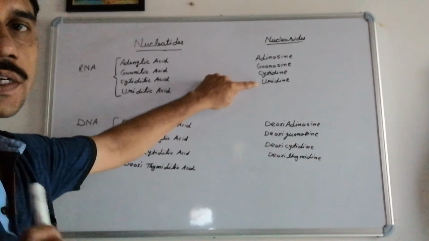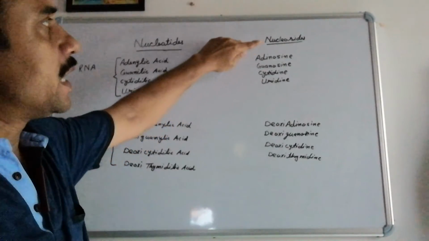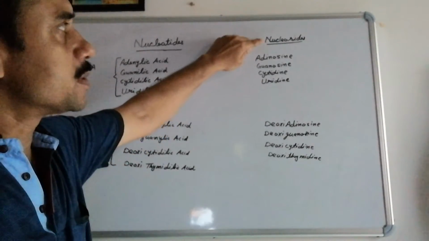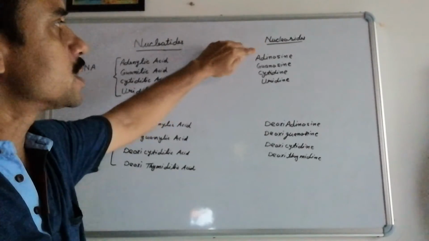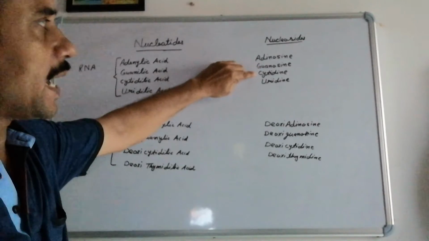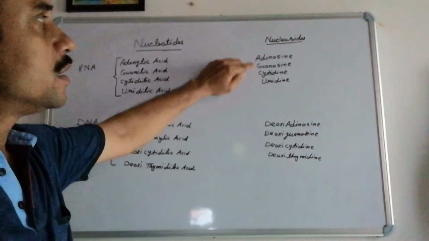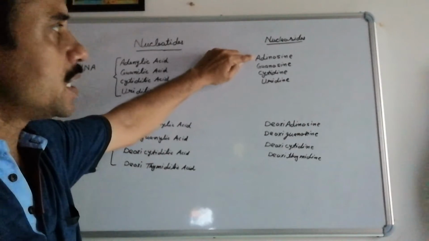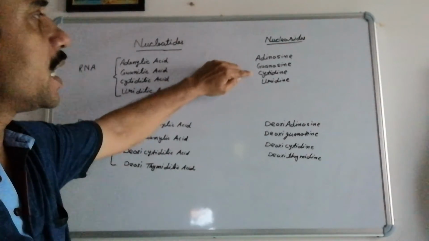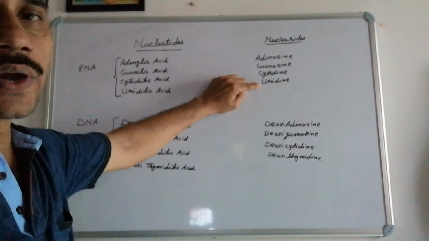I told you the difference, why thymine and uracil can be interchanged. Now adenine, when it is produced as the nucleoside present in RNA, is called adenosine, then guanosine, cytidine, uridine. That means adenine becomes adenosine, guanine becomes guanosine, cytosine becomes cytidine and uracil becomes uridine.